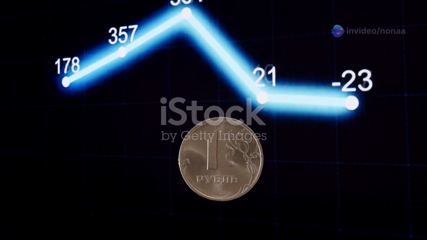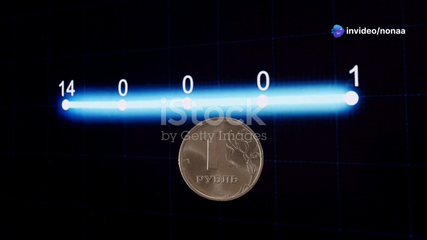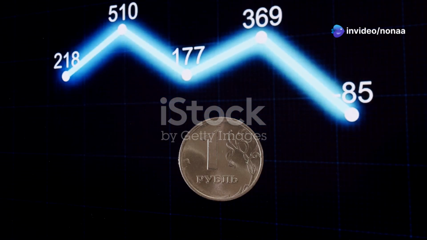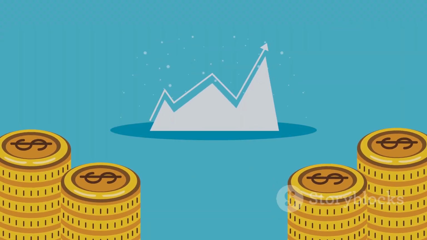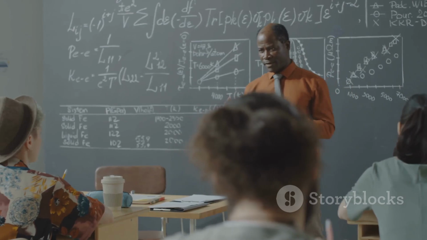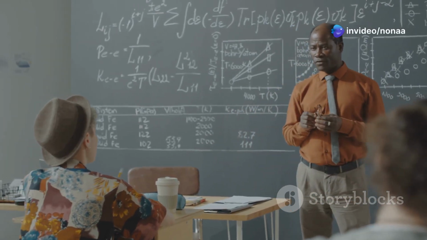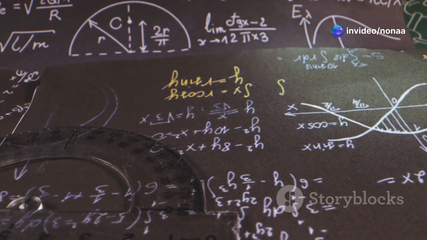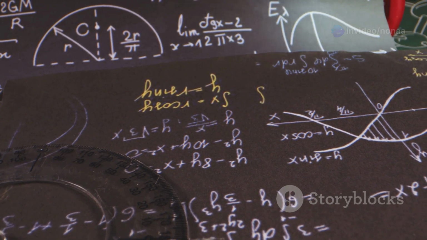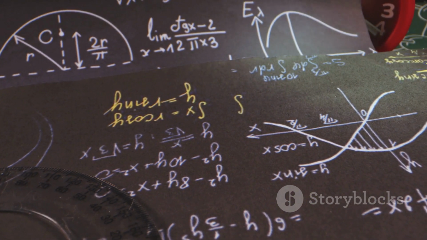Each outcome has an equal chance of occurring, making the probability of getting heads 1/2 or 50%. Similarly, the probability of getting tails is also 1/2 or 50%. This simple act illustrates the core idea of probability, quantifying the likelihood of different events. Probability helps us understand and predict the chances of various outcomes in different scenarios.